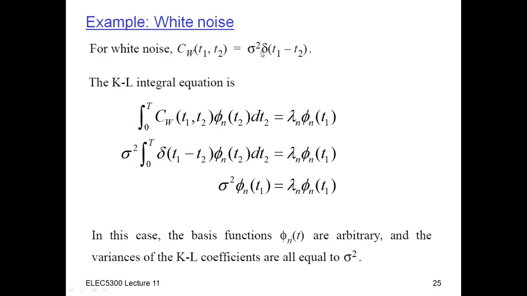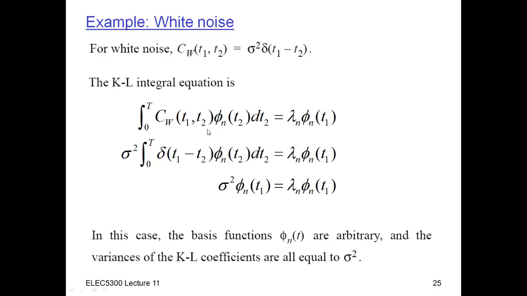So this delta function is the continuous time delta, which is undefined at the origin and 0 everywhere else, but it integrates to 1 if you integrate over any interval containing the origin. So the Karhunen-Loève expansion equation in this case becomes very, very easy, because everything becomes easy in the case of white noise. When I substitute into the Karhunen-Loève integral equation, the covariance function becomes a delta function.